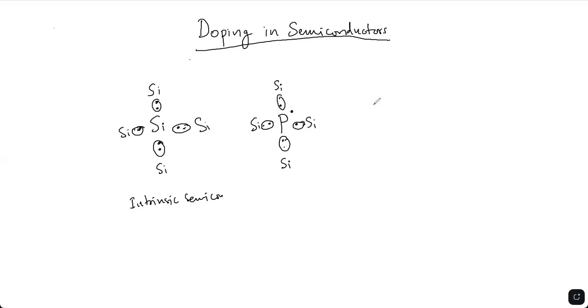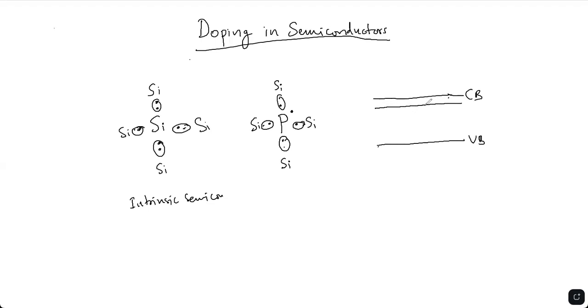If you take the band structure of this phosphorus-doped semiconductor, this is the conduction band and this is the valence band. If these dopants are sufficient, they form a dopant level.